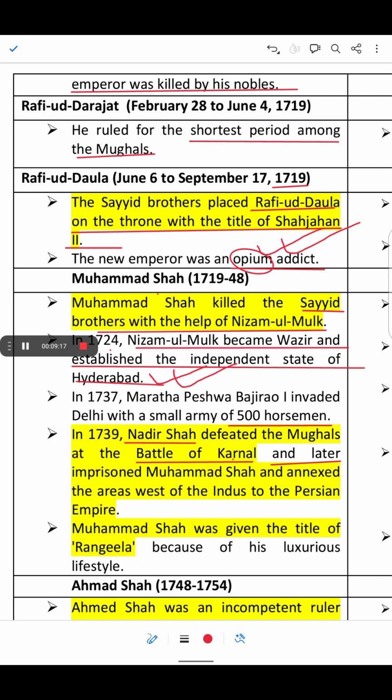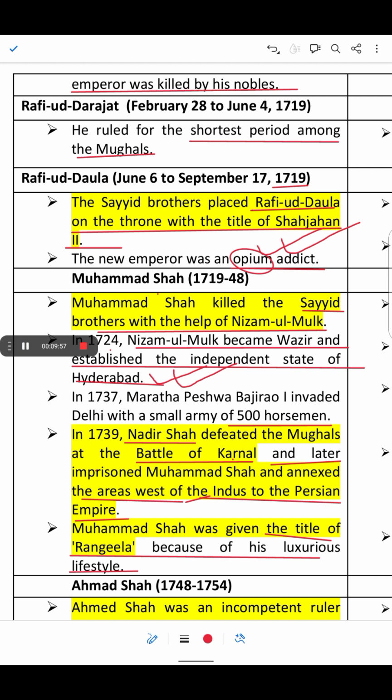And why did he invade India? He invaded India for looting the wealth and expanding his empire. He marched toward Delhi, defeating every resistance on the way from the northwest frontier. Now see, Nadir Shah imprisoned Muhammad Shah and annexed the areas west of the Indus to the Persian Empire. And Muhammad Shah was given the title of Rangila because of his luxurious lifestyle. So this is all about Muhammad Shah.